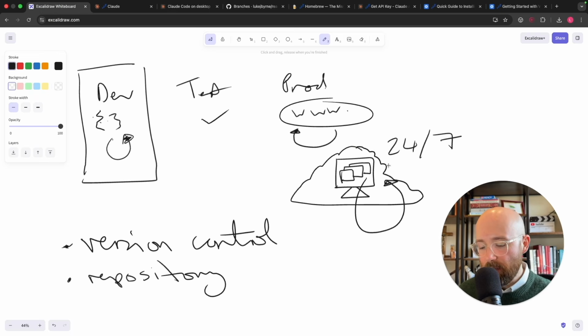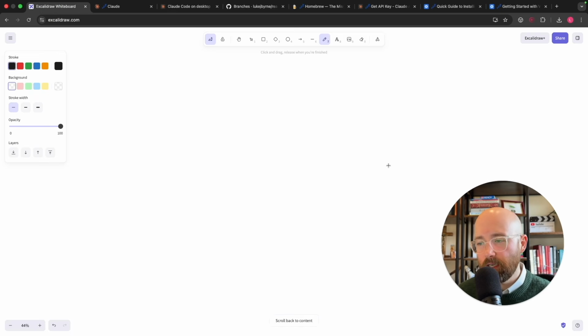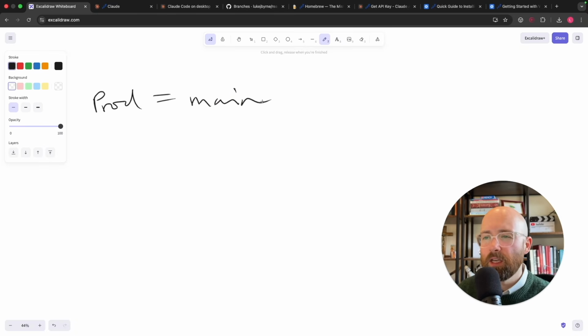If we have main, think of main as essentially our prod in this instance. So this is our main one. This is not exactly how it works in the real world with dev, test, and prod necessarily, because normally you'd have a main for dev, a main for test, a main for prod. But in essence, for your little projects at home, this is perfect. So prod is basically main. This is production. So this is your main branch.